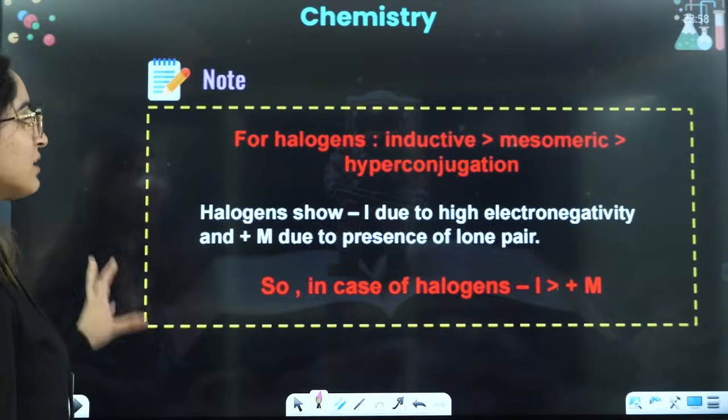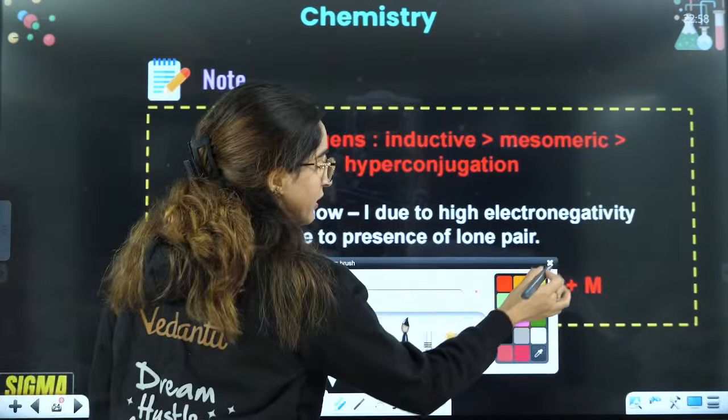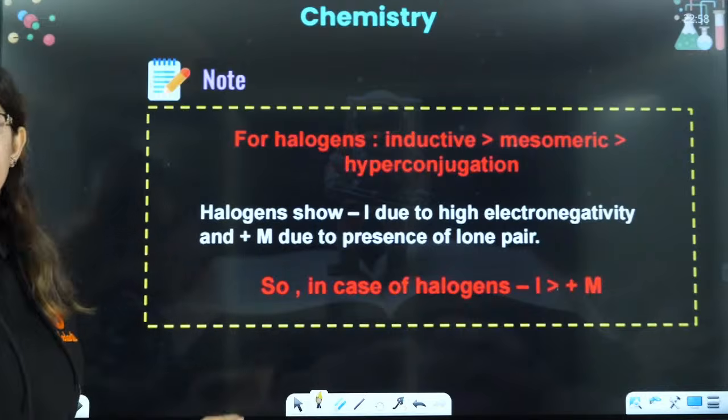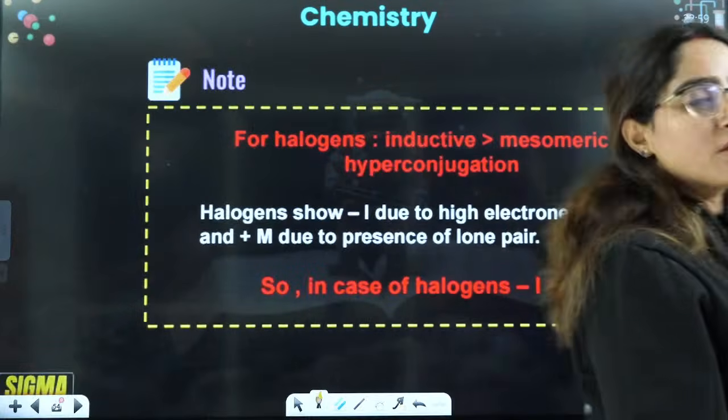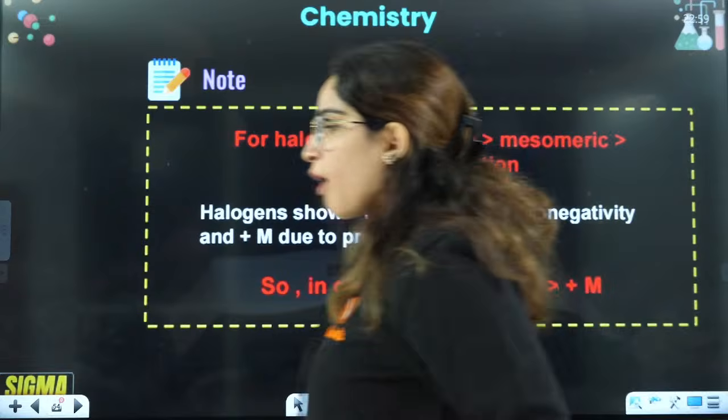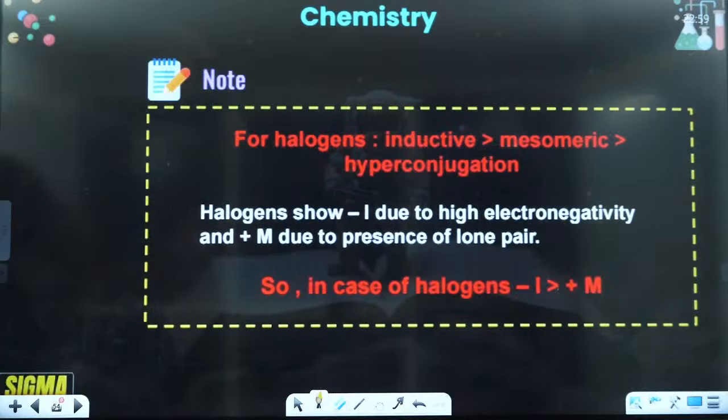But there is one important exception here. Let's talk about this exception, everyone: minus I and plus M groups.